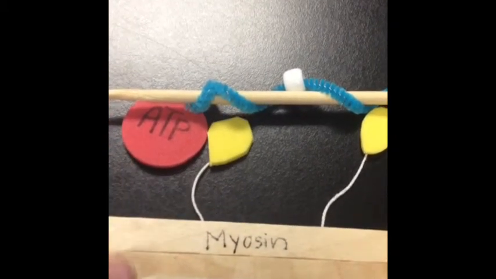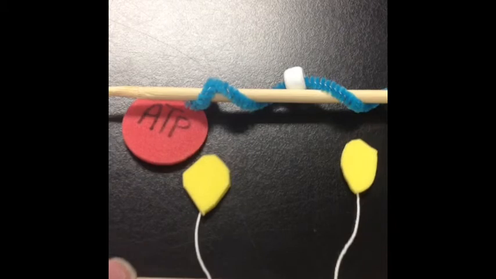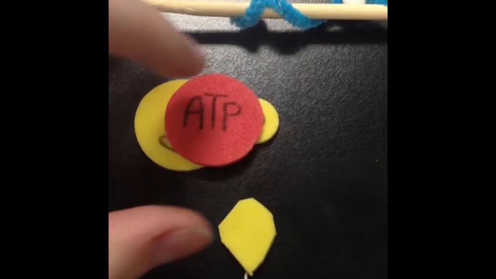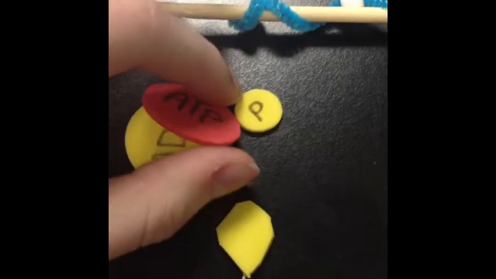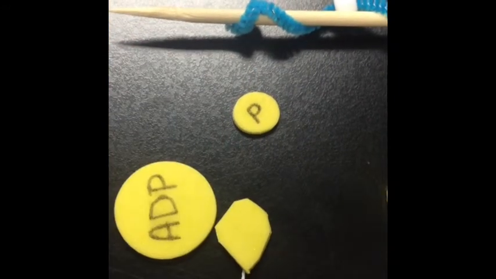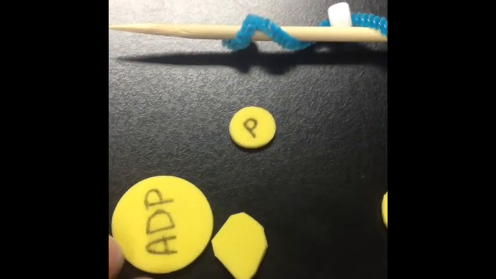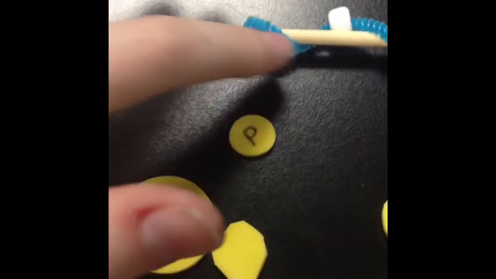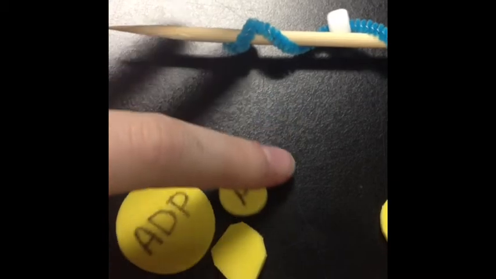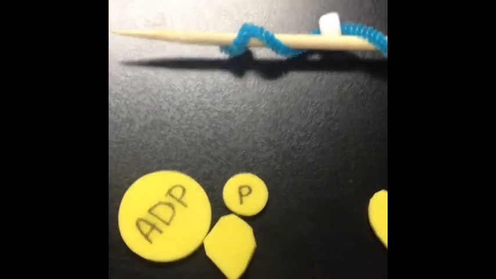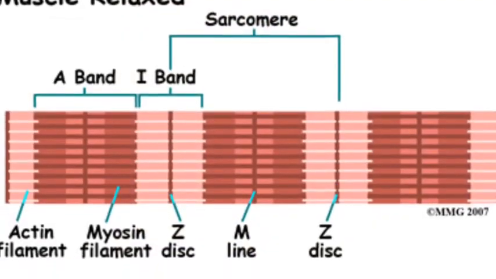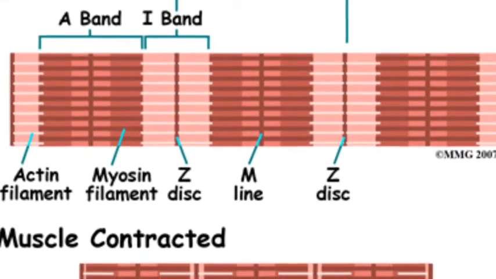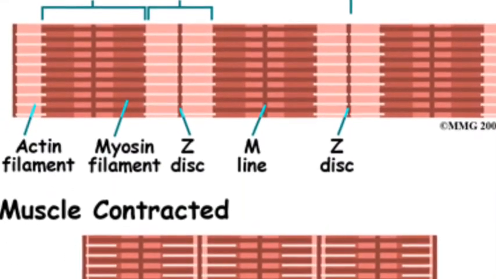When rigor mortis isn't happening, ATP comes in to the myosin heads bound to the actin and breaks the cross bridge. This causes the myosin heads to detach. Then the ATP breaks into ADP and P, and the actin moves to its original position. All of these things happen very quickly, and lots of different myosin heads can be moving at different times. This is how our muscles contract.